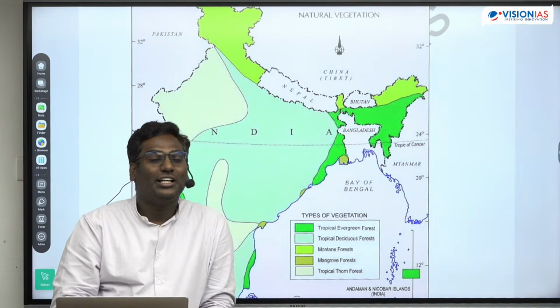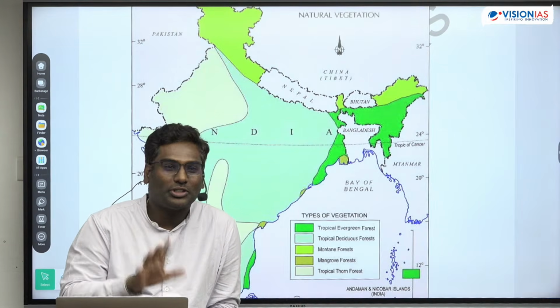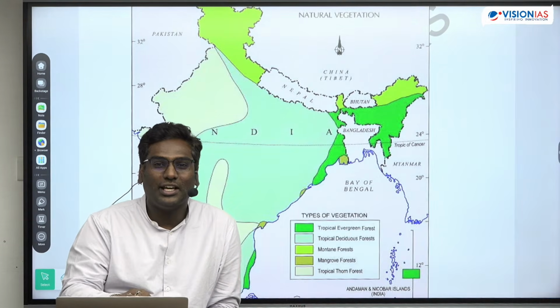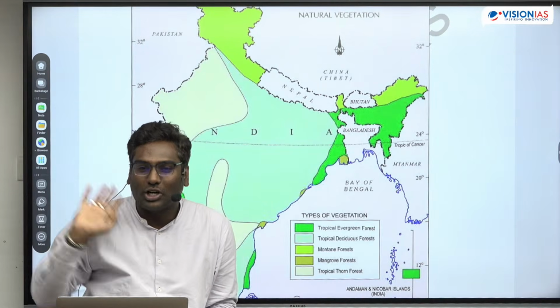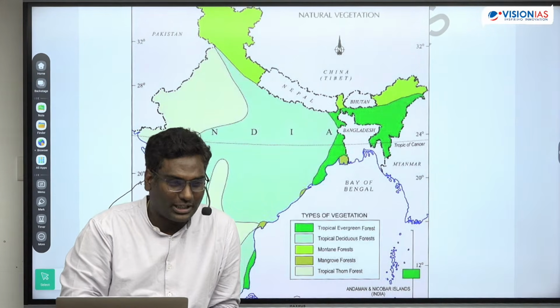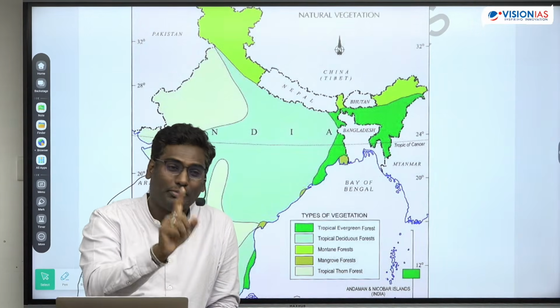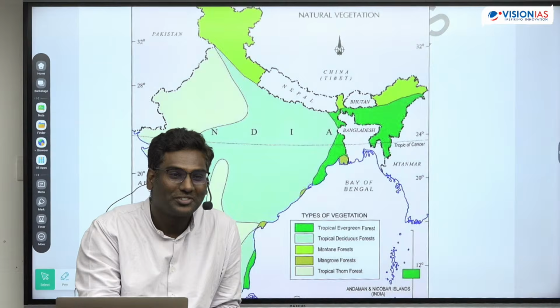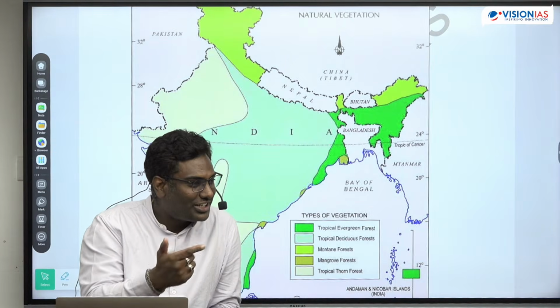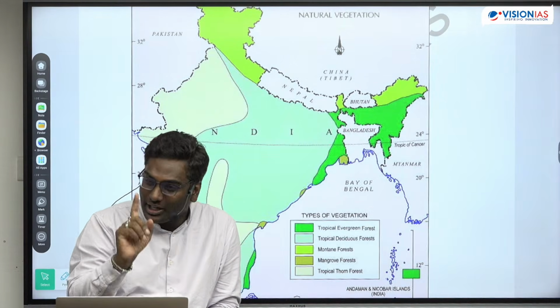Okay, yeah. What are heat waves? What does everyone know about heat waves? If it is 4 to 6 degrees above normal, it is called a heat wave. Correct? If it goes above the normal temperature, it is called a heat wave. But IMD does not say that. IMD has variations in the definition. Not just that I'm saying.